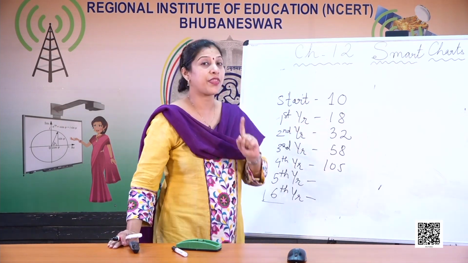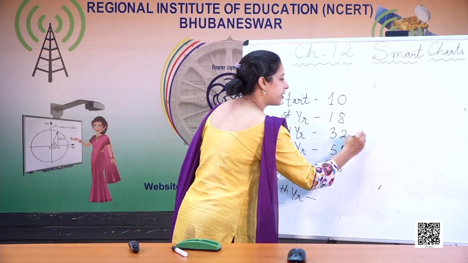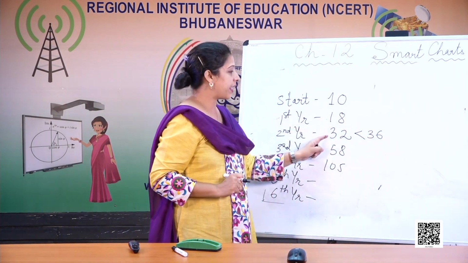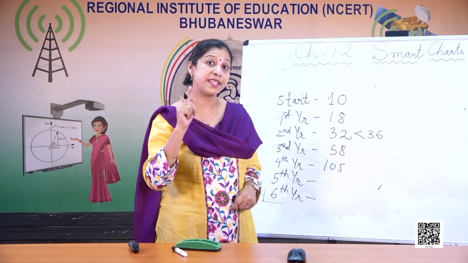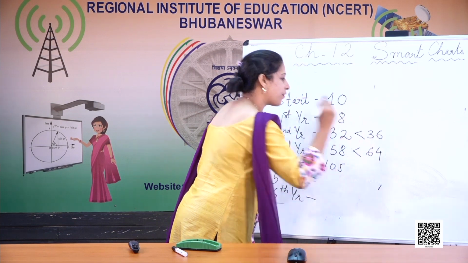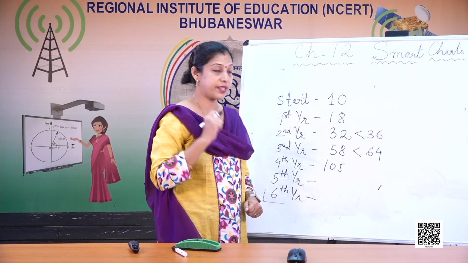18 twos are 36. So 32 is less than 36. Yes or no? Now then again in the third year, 32 twos are 64. So 58 is just less than 64. Similarly, 58 twos are 116.